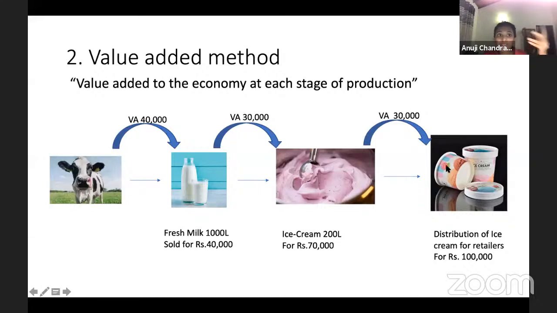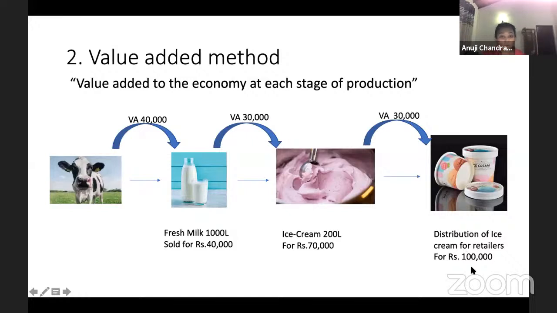Did you notice this 100,000 is also equal to the final value of the good? Why? Because to produce this final good, we purchase all these, and all these values are included in this ice cream container, right? So the value addition of each stage is also equal to the final value of the goods, because at the end you want to obtain that.